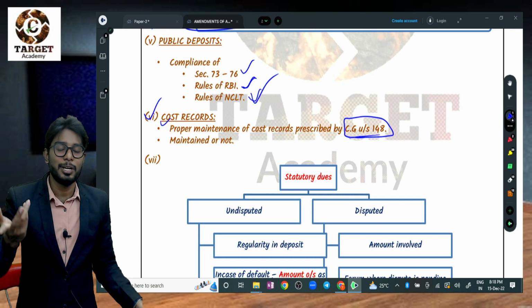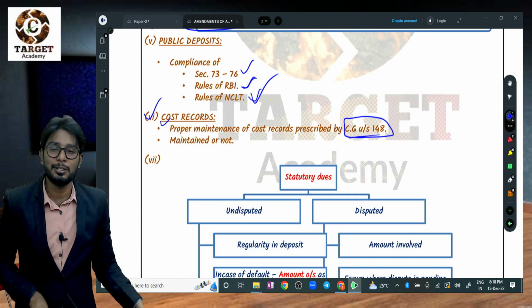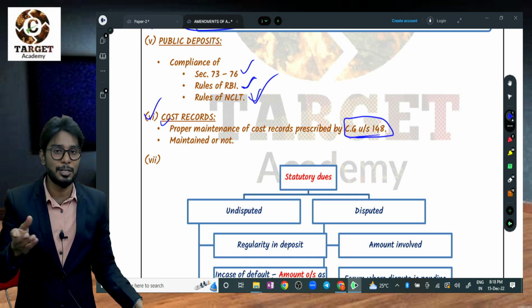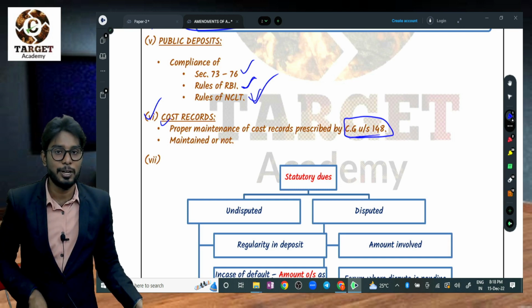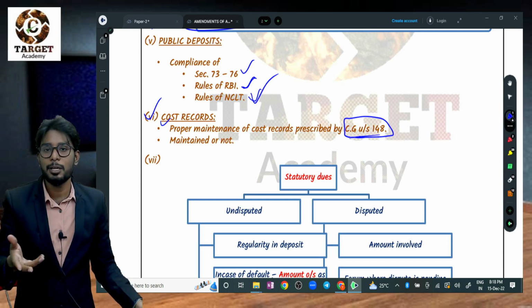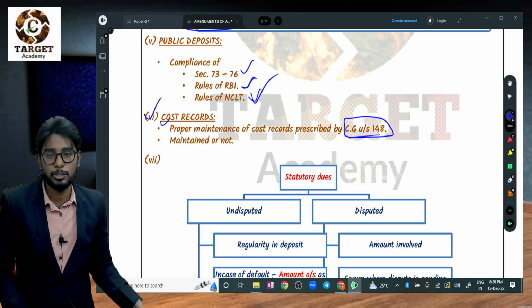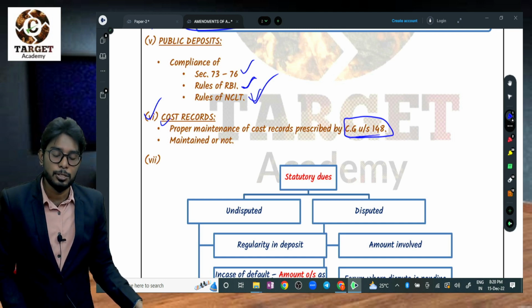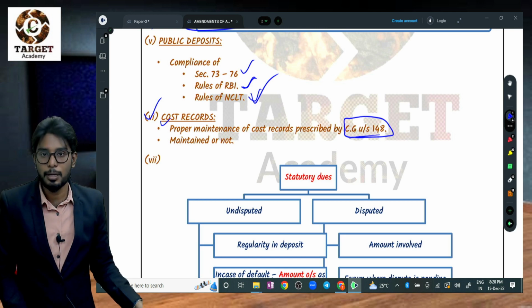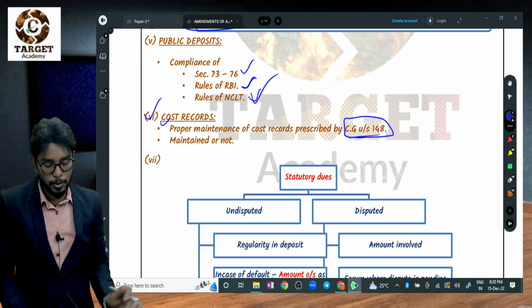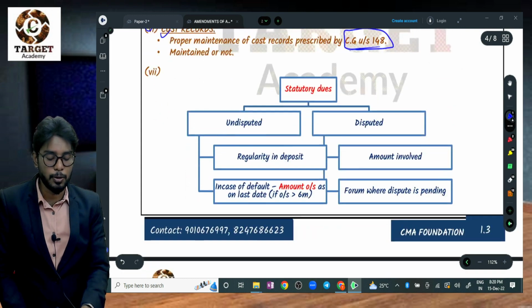We have prepared one shortcut, PESGF: specified companies engaged in specified goods and services, to remember those we prepared M square T square S. And another condition, the turnover should exceed 35 crores. By complying with these two conditions, the company should maintain cost records, but the auditor has to verify whether they are maintaining or not. If yes, report yes.